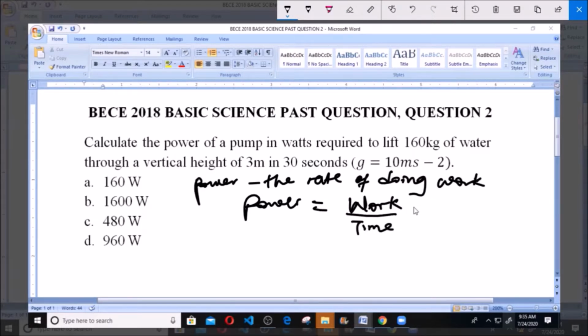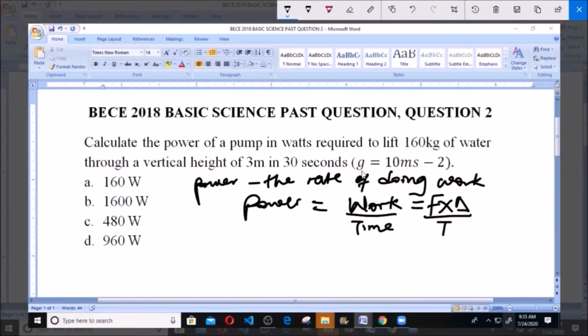And like we know, the formula for calculating work is force times distance, meaning that work is the product of force and the distance. Definitely power will be equal to force times distance all over time. Now in our question here, we should calculate the power of a pump required to lift 160 kg, which is the mass of water, through a vertical height of 3 meters in 30 seconds. Now we don't have the force, but we have the distance, which is 3 meters, and we have our time, which is 30 seconds.